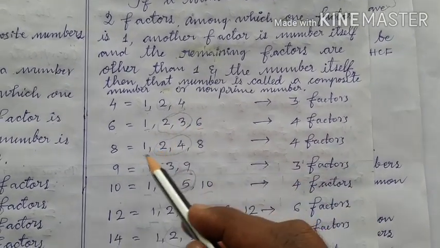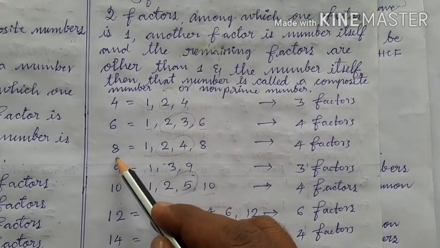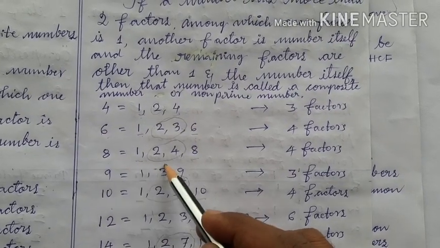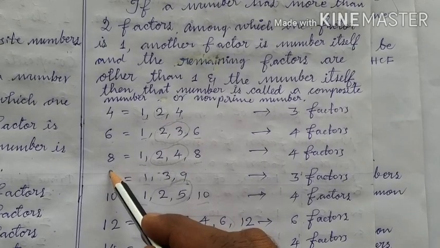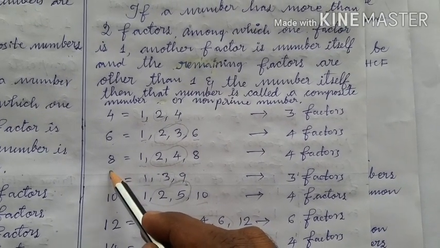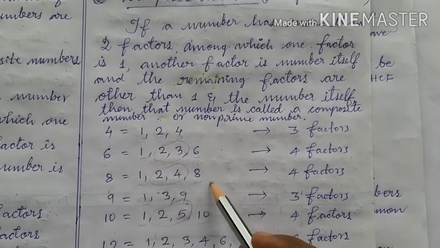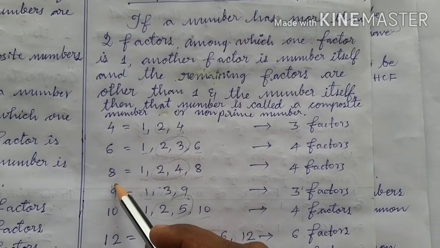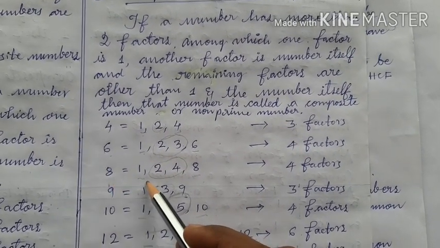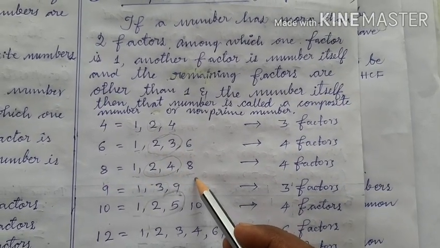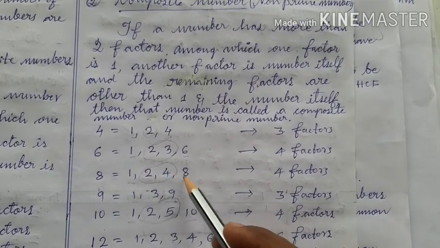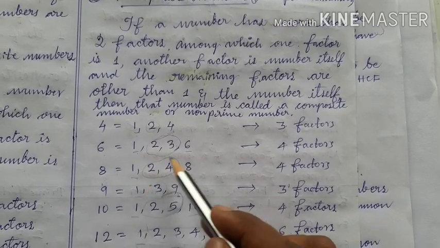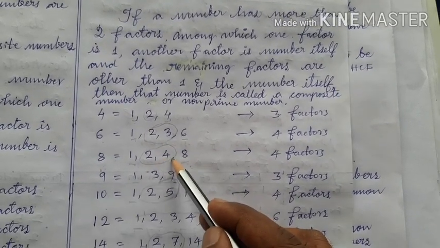Okay? Now, let us take the example of number 8. 1, 2, 4, 8 are the factors of 8. What does it mean? It also means 1, 2, 4, 8 are the factors of 8, or 8 is divided by 1, 2, 4, 8. Both are same. So, children, 8 is divided by 1, 8 is divided by itself, and 8 is also divided by other numbers 2 and 4.